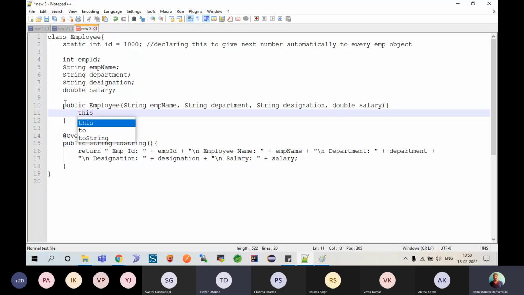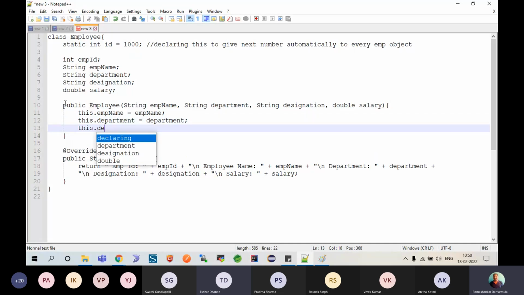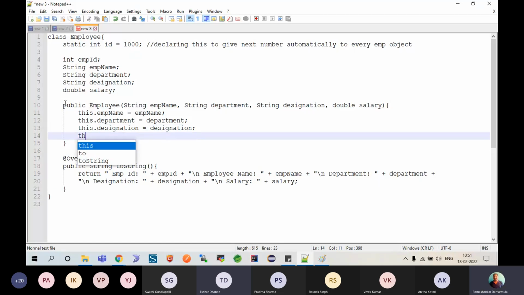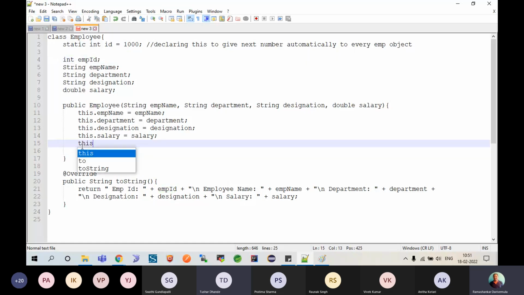So here I'll say this dot employee name is equal to the supplied value employee name, this dot department is equal to the supplied value department, and this dot designation is equal to the supplied value designation. Finally, this dot salary is equal to the supplied value salary, but the person has to have an employee ID. So here I will say this dot employee ID is equal to ID, or I could say plus plus ID.